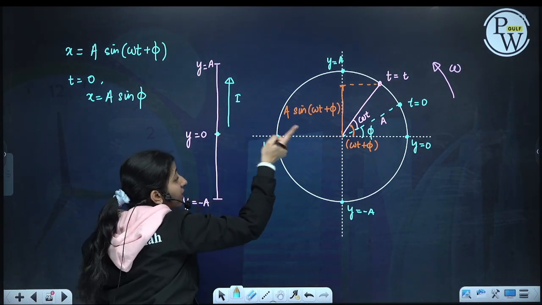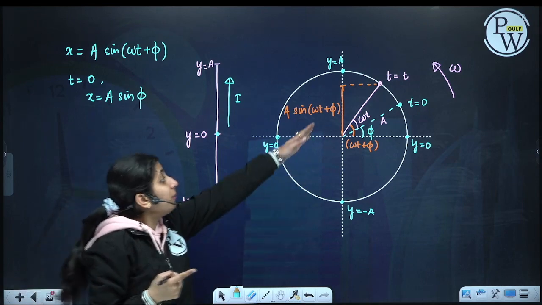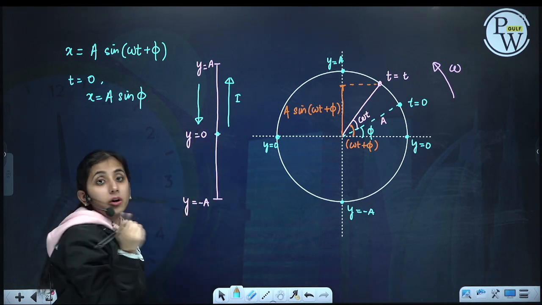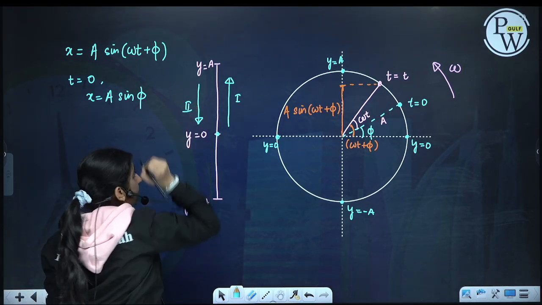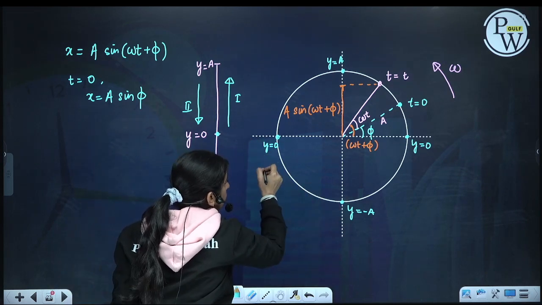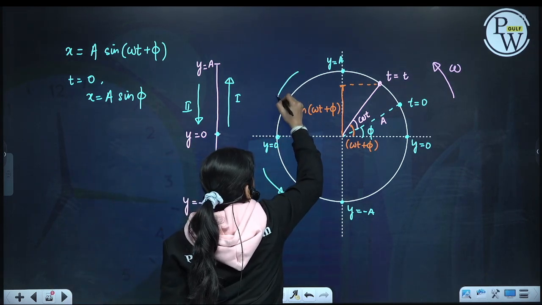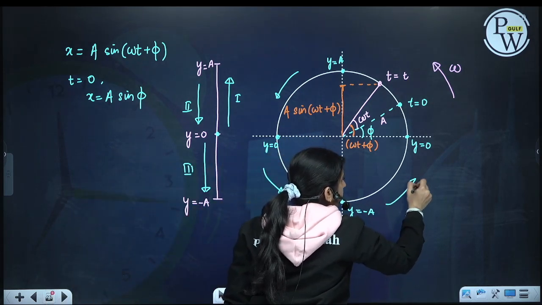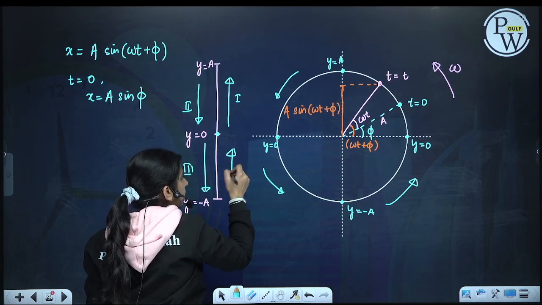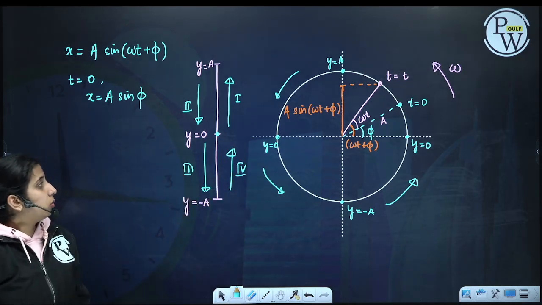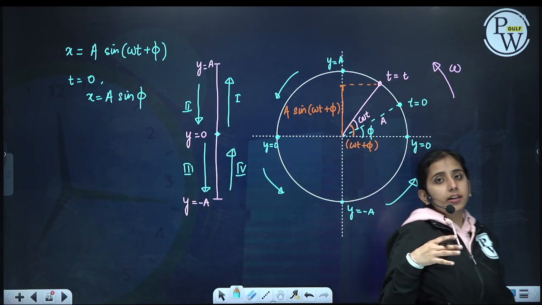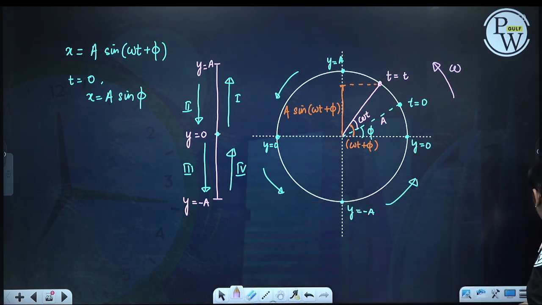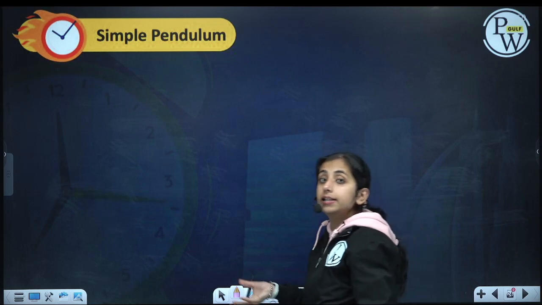If the particle is going from 0 to plus a, it will be at any angle in the first quadrant. If it is coming back from a to 0, it will be at any angle in the second quadrant. 0 to minus a, third quadrant, and minus a to 0, it will be in the fourth quadrant. This is how we represent our particle in any of the four quadrants while it is doing SHM. So this is how we represent it by circular motion.